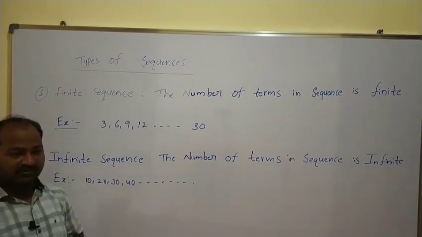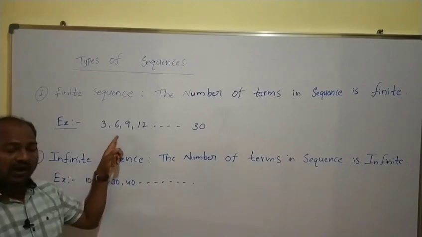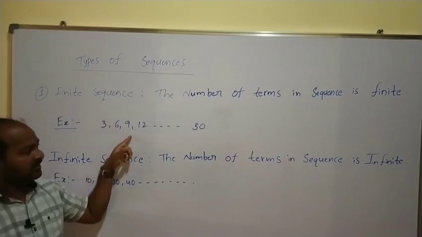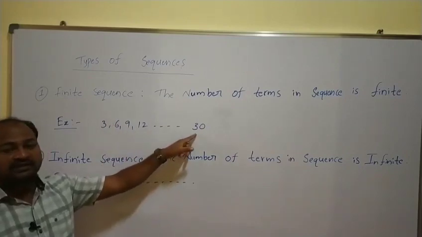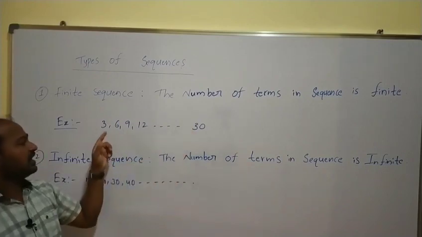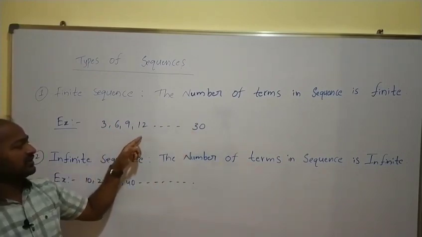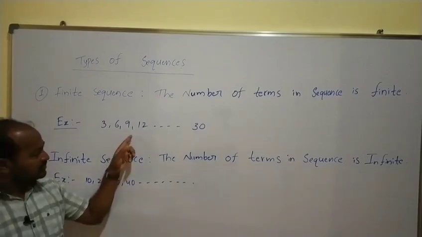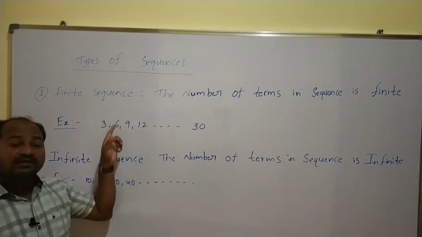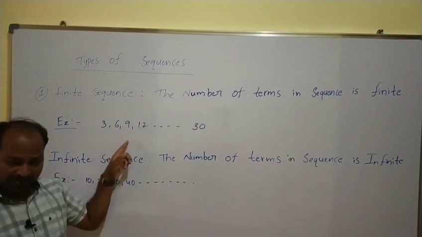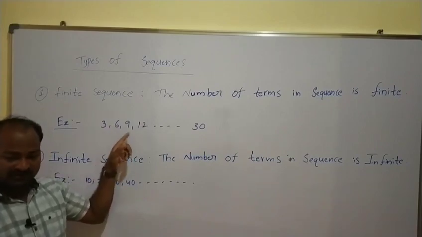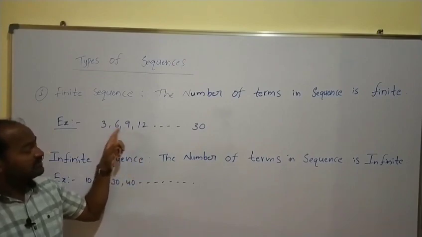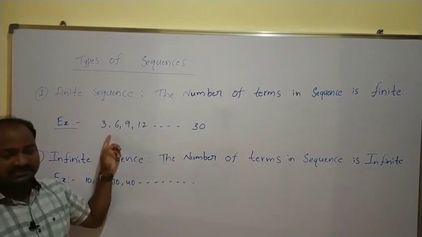For example, suppose you have the sequence of multiples of 3 up to 30, or less than or equal to 30, then we have 3, 6, 9, 12, so on up to 30. This is called a sequence because the rule is defined, because the difference between any two numbers is 3.